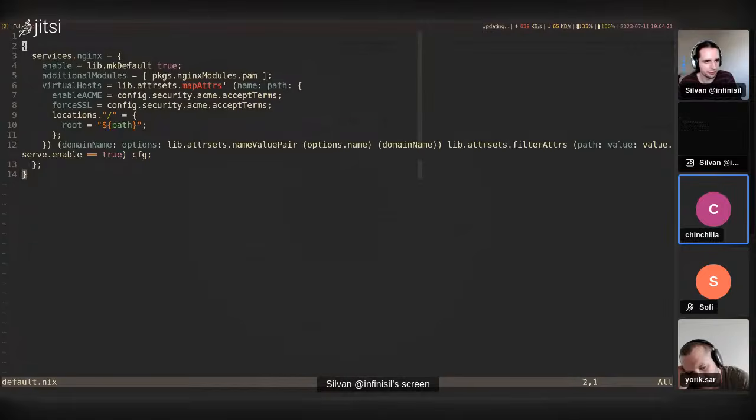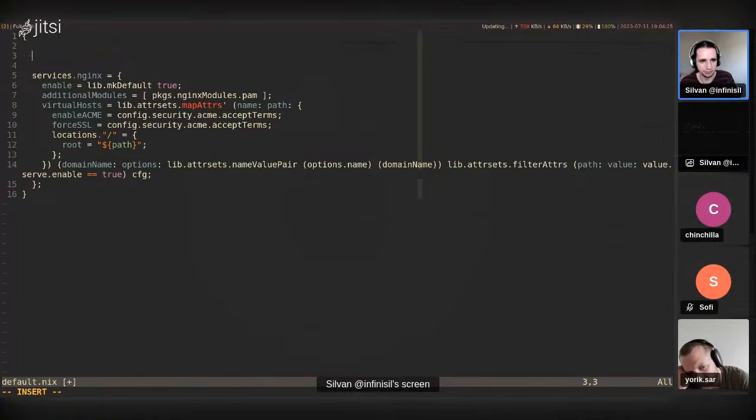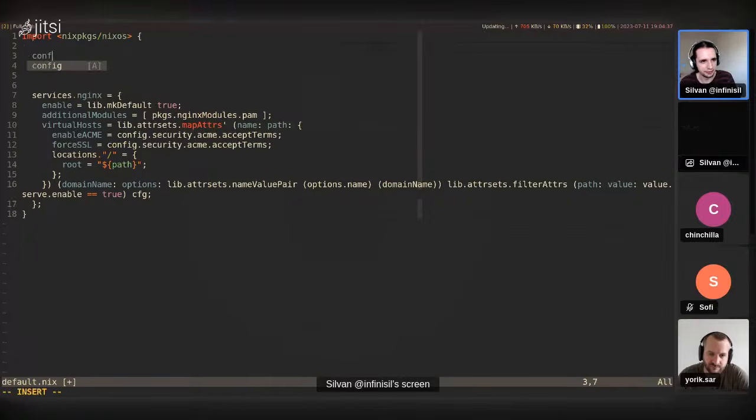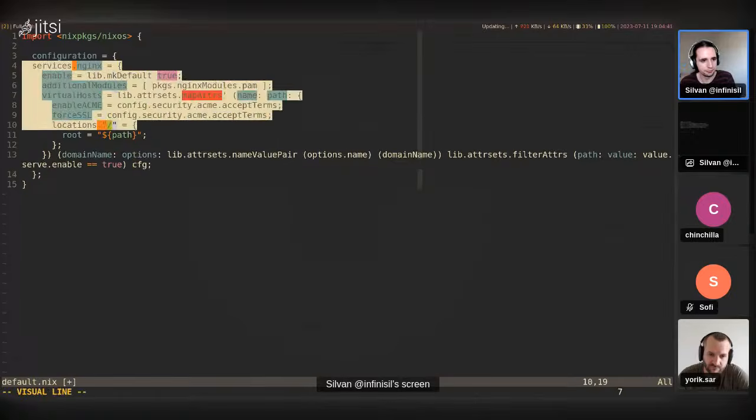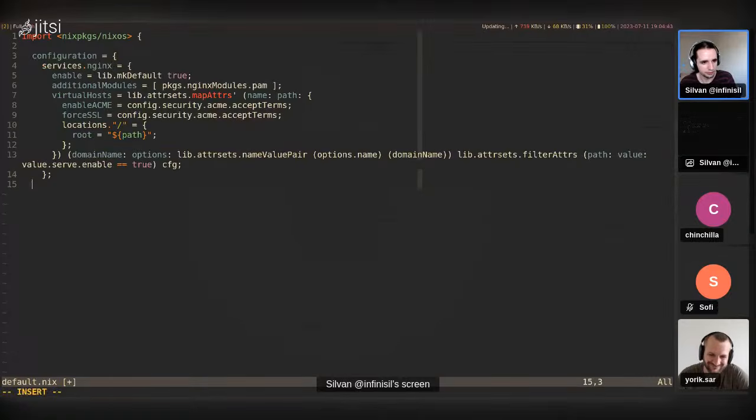Okay, so I'm just going to set up a very simple kind of thing to reproduce this. So, if we just run it like this, we might do this: import nixpkgs NixOS, and then say that this is our configuration like this. Now indent this one.